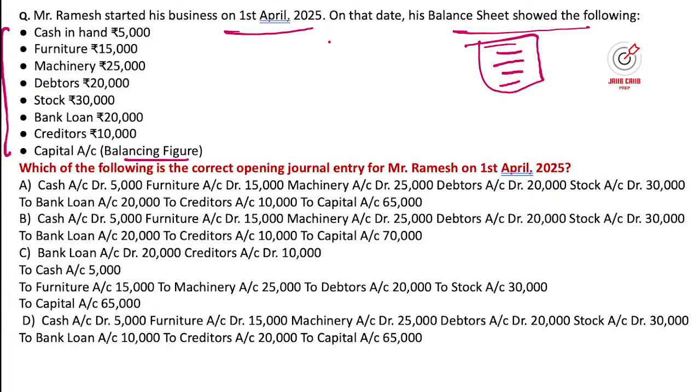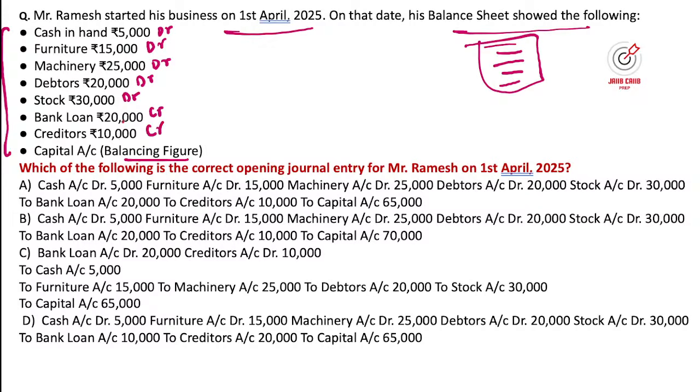So if I go for this, debit cash in hand, furniture and machinery, and debtors. We have how much debtors? 20,000, then stock, bank loan, and creditors.